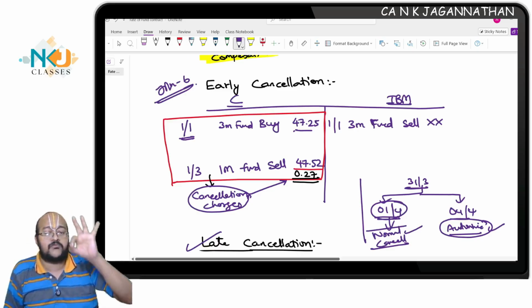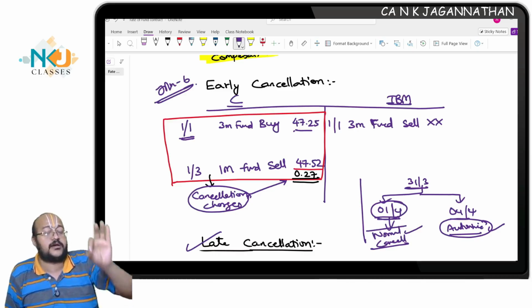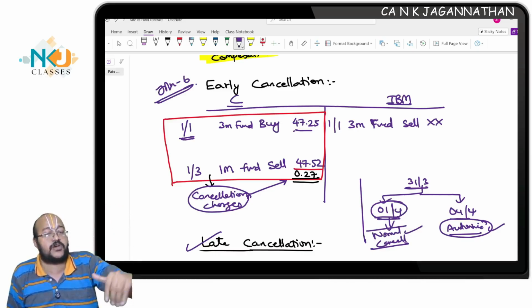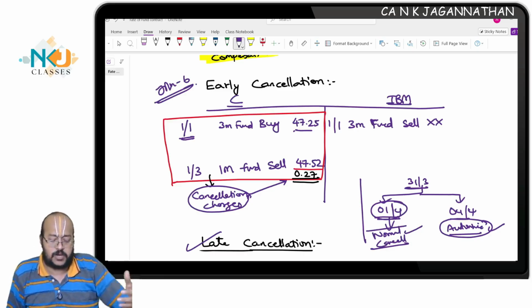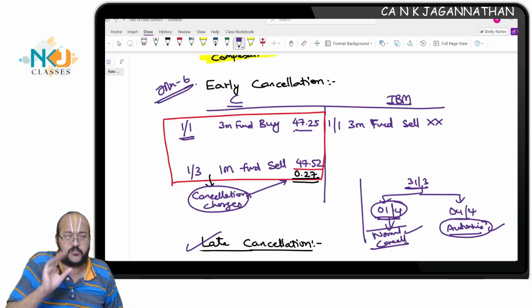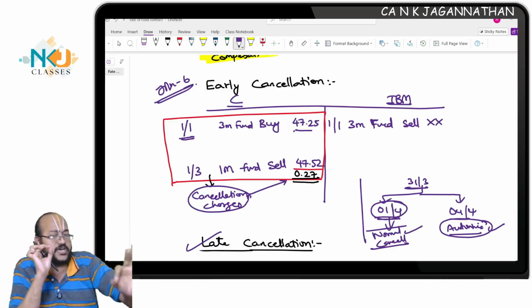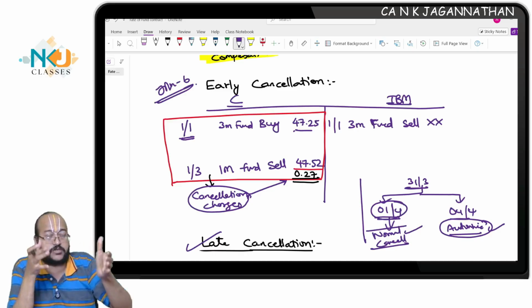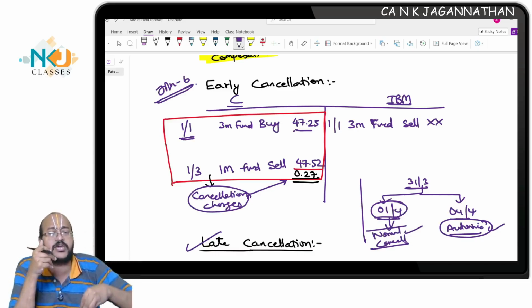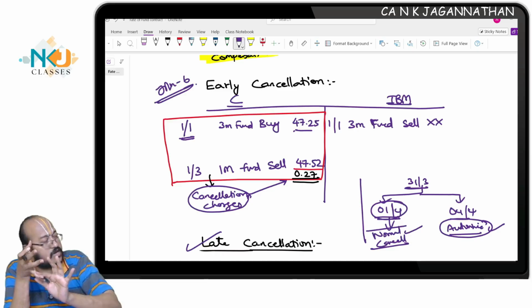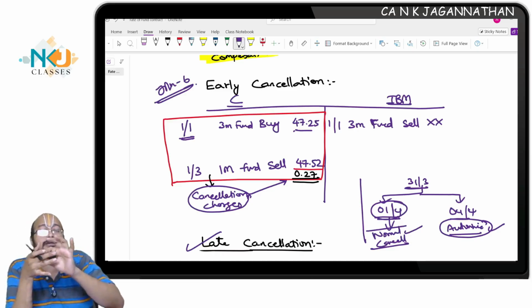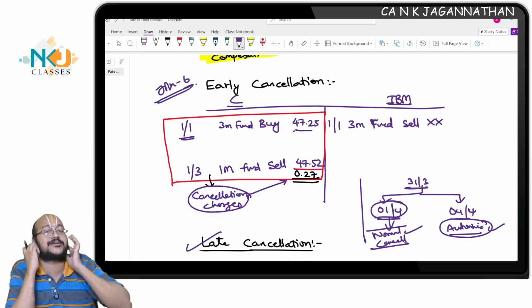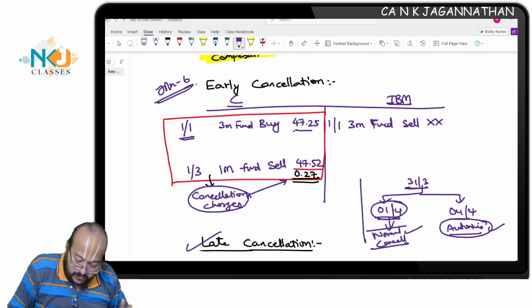Very simple. At the end of the discussion, I'll summarize where interest will be there, where swap gain or loss will be there, where flat charges will be applicable, and where you will have this exchange gain or loss. To put it simply, exchange gain or loss are cancellation charges. Wherever the customer cancels, cancellation will be applicable on late delivery, because if the customer doesn't come within the due date, it is as good as cancellation of the old contract. Even if he takes delivery, it will be as good as cancelling the previous contract and issuing a new contract. So in the late delivery case, all the extension cases and all the cancellation cases, everywhere cancellation gain or loss will be there.